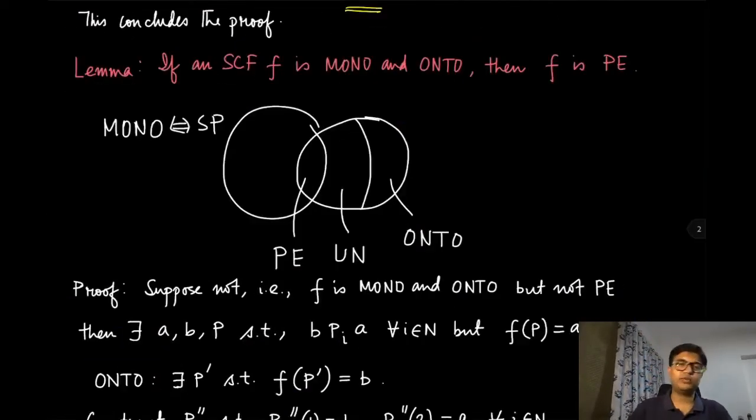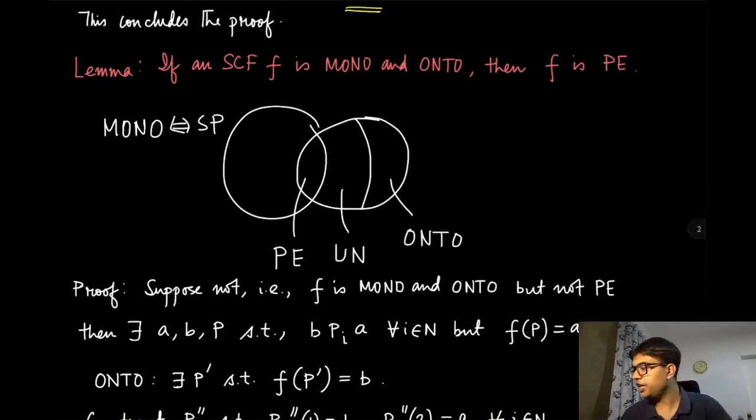Alright, so that was the proof that strategy proofness and monotonicity are one and the same, because this is an if and only if condition. Now what we are going to do is show that monotonicity or strategy proofness, because they are equivalent in this case, along with ontoness, will imply Pareto efficiency.